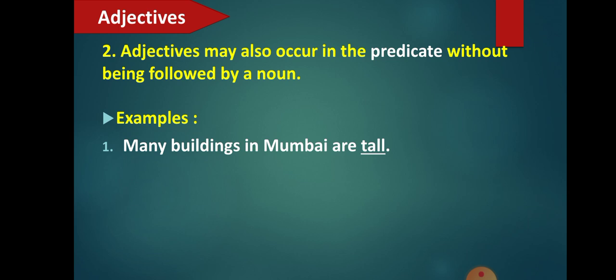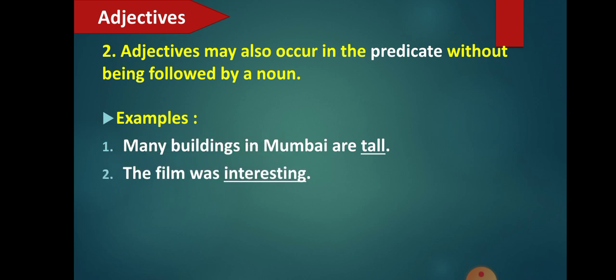So, many buildings in Mumbai are tall. It is not following any noun. Actually, it is telling more about the buildings. How are the buildings? But does it follow the noun "buildings"? No, it does not follow the noun, but it follows the verb, that is "are", "to be". Okay, students, so these types of adjectives are called predicative adjectives or predicate adjectives. Fine. Now let's see some more examples where a predicate adjective does not follow a noun but follows a verb. Next one: the film was interesting.